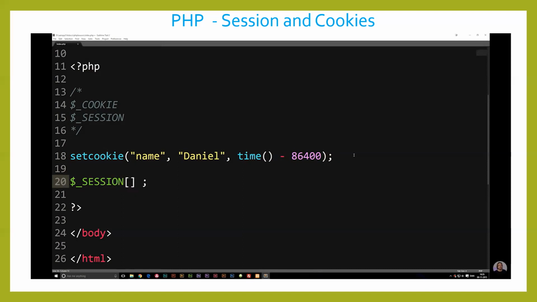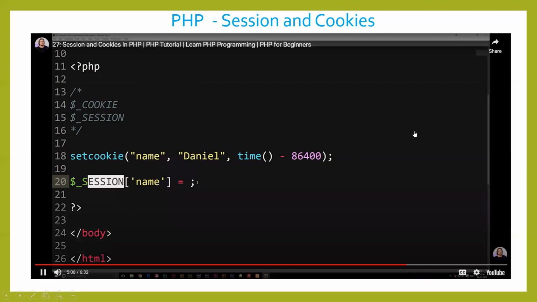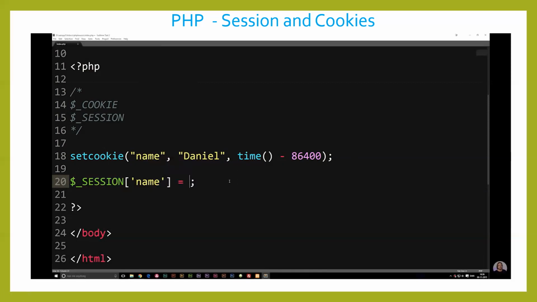And I'm going to set this one equal to something. Now inside the brackets, we're going to put either single or double quotes. I'm just going to put single quotes. And we're going to give this one a name. Now I could write name inside the session. So right now this session is called name. And we're going to set it equal to Daniel, which is a string.